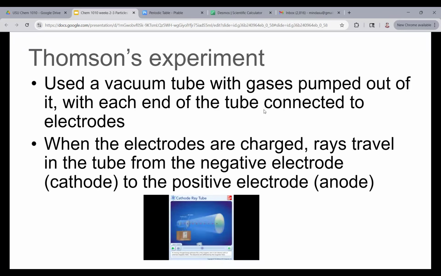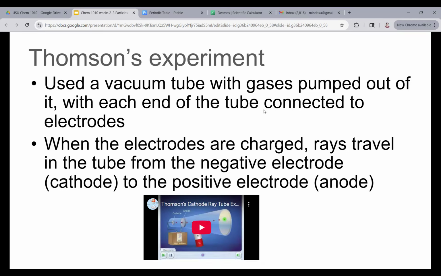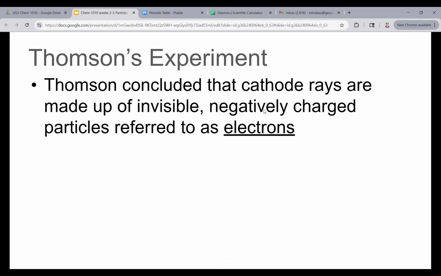So he used that tube and had it as a vacuum with gases pumped out of it, with each end of the tube connected to different electrodes. Now, when those electrodes were charged, you had those rays travel in the tube from the negative electrode, which is the cathode, to the positive electrode, which is the anode. And like I said, he put a magnet close to it and he could see it bend.